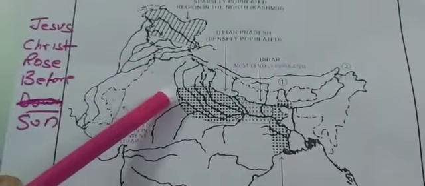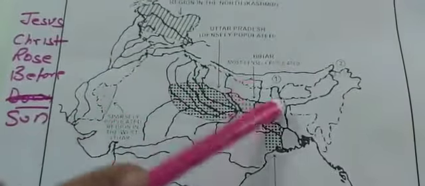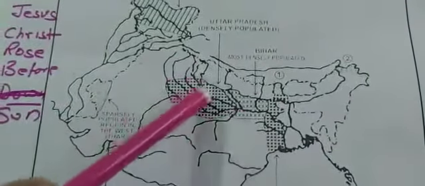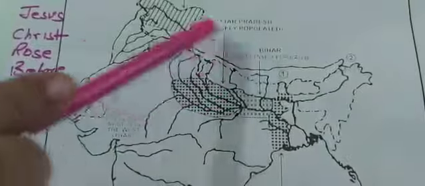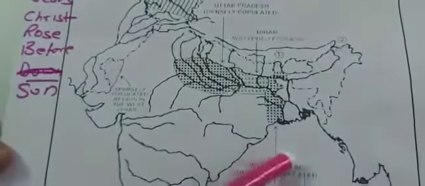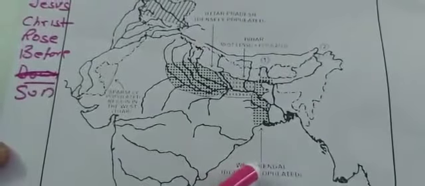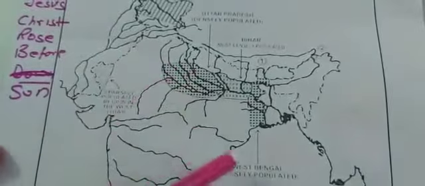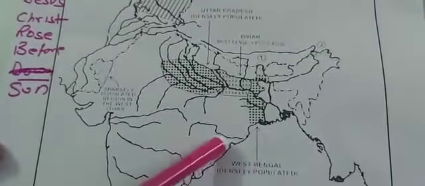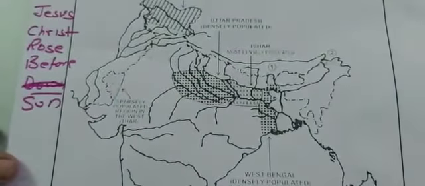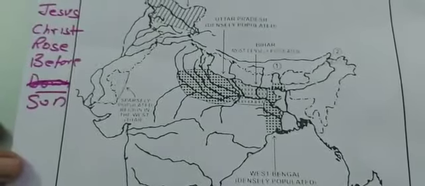Take out the printout of this map and see how the arrow is placed, children, because there is no place to write. You have to mark or you have to color. So how you will put an arrow and put the point toward the place, not toward the name. The name is written here, the point will be facing toward the place, not toward the name. Don't put a wrong arrow, otherwise your answer will be wrong. I hope you have understood this map. Do the practice of the map.